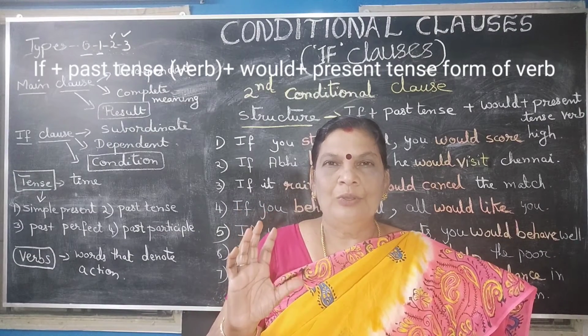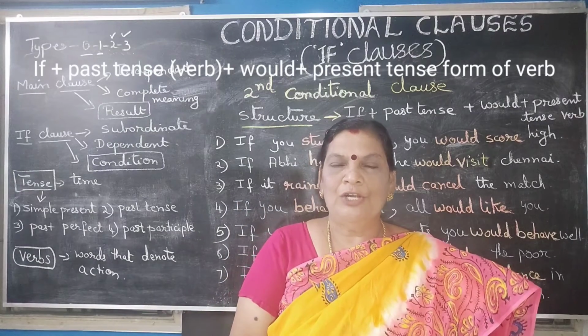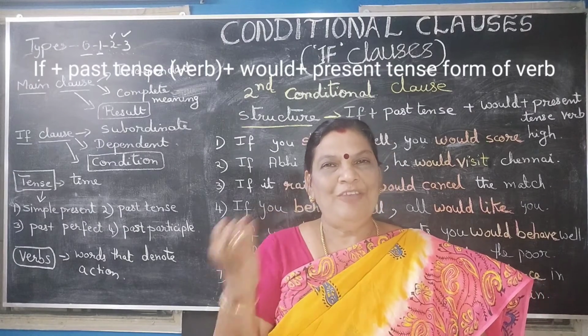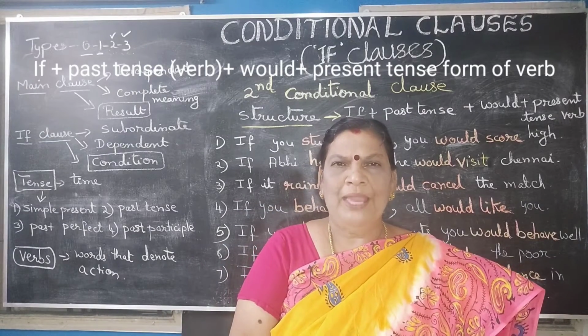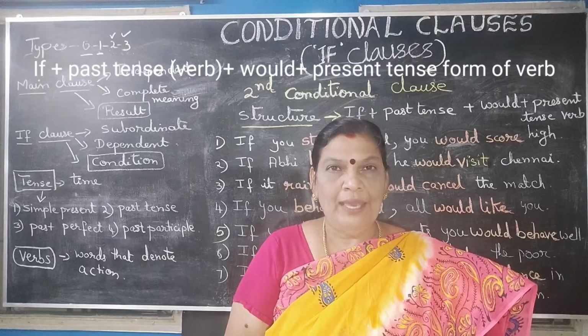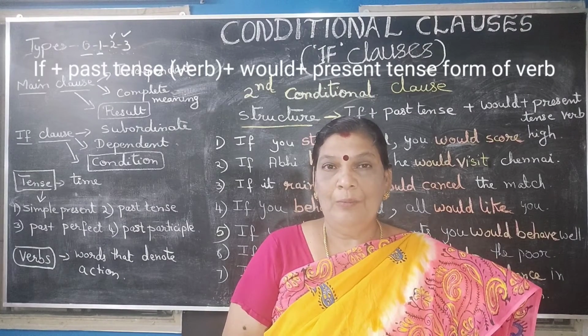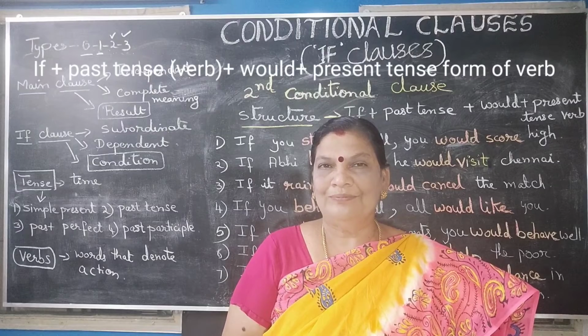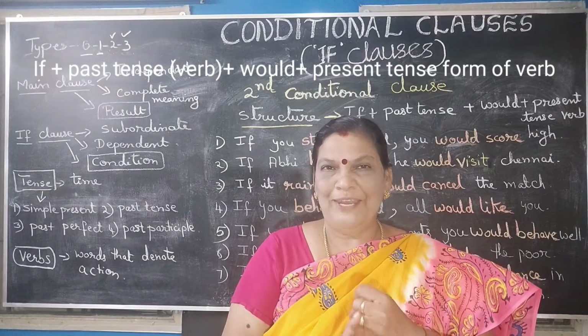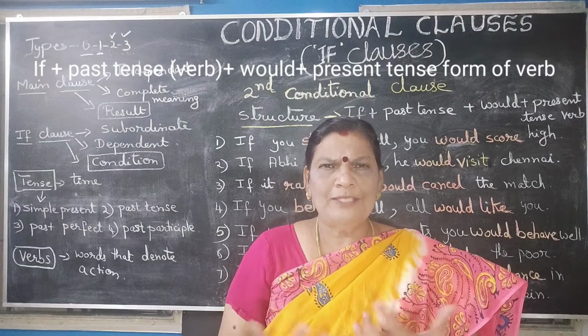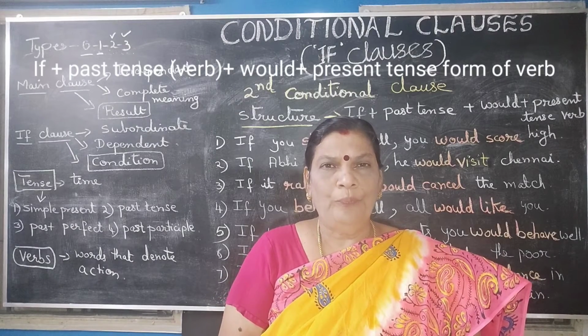Okay, children. So always remember, these conditional clauses are types of sentences that are made up of if clause and main clause. Then what are the other things that we have to remember while learning this conditional clause? Now you know what is main clause and what is subordinate clause. What else we are supposed to learn or know?